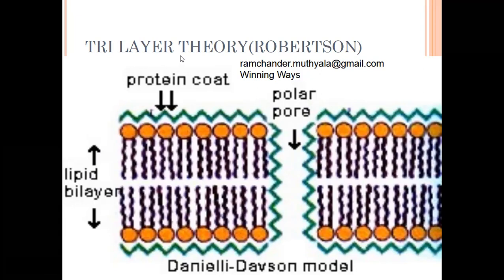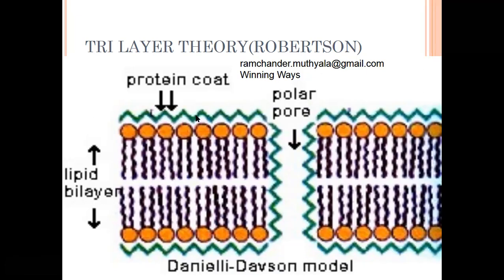In the tri-layer theory, the plasma membrane is made by three layers: an outer protein layer and an inner protein layer. Between these two protein layers, the phospholipid layer is present. According to Danieli Dawson, phospholipids are arranged in a bilayer, so in the tri-layer theory, the two layers of phospholipids act as a single layer only.